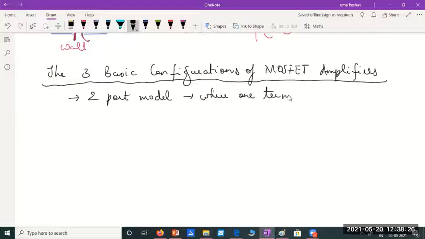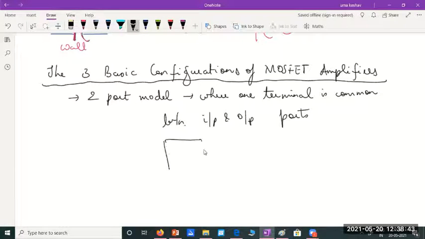one terminal, because MOSFETs are again 3-terminal devices, one terminal is common between the input and output ports. Please remember, the 2-port model means I should have an input port, this is the input port, and the output port.